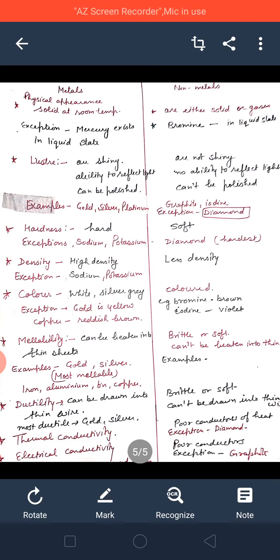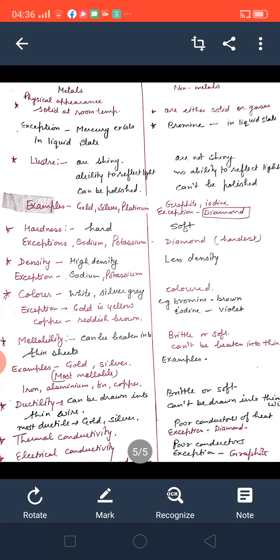Gold, as I have told you, your mother wears a ring on her finger. What is the color of gold? Yes, yellow color, good. And copper, the copper wire used in electrical connections while doing work at home, is reddish brown in color. So you can easily write down the colors. Most metals are white or silver gray in color, but as exceptions, gold is yellow and copper is reddish brown. Now we will talk about non-metals.